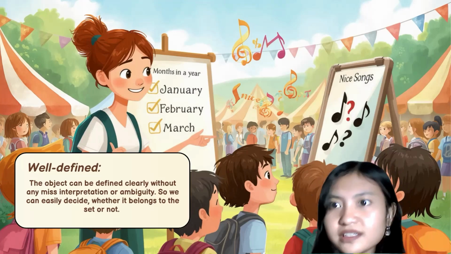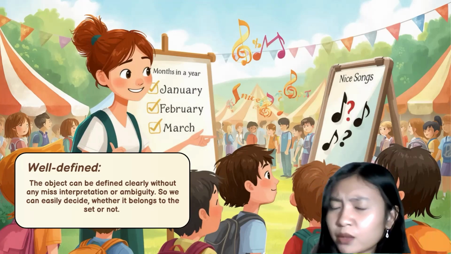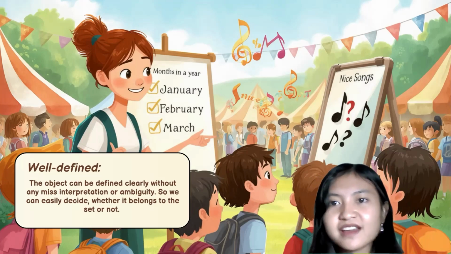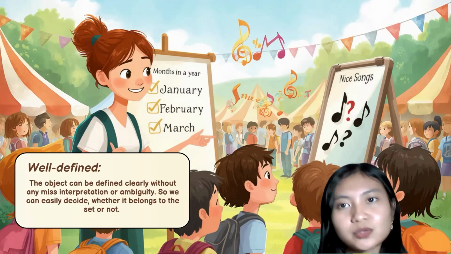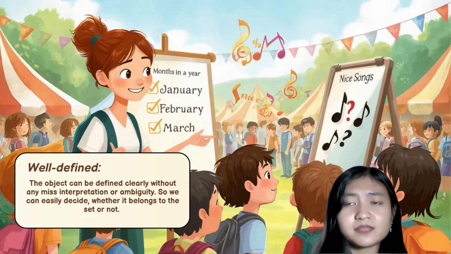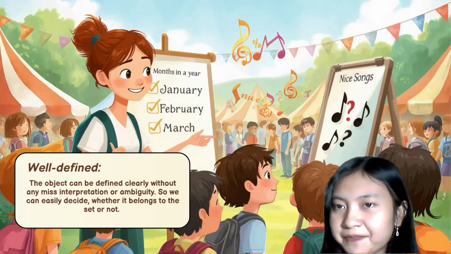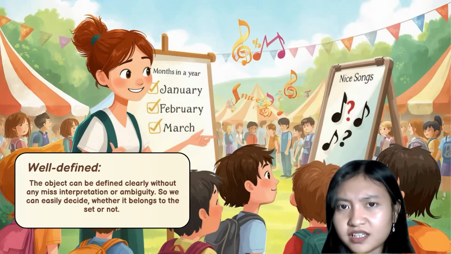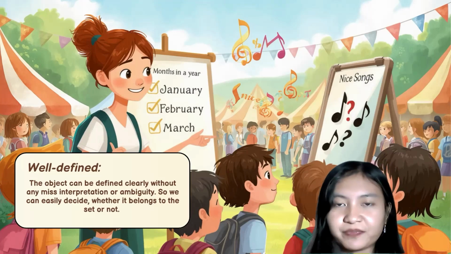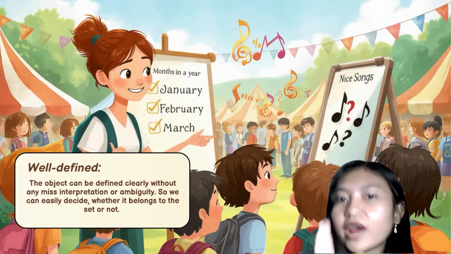Then what if I say nice songs? You might be confused, right? Does Night Changes by One Direction belong to this set? You might say yes or no because nice songs depend on one person's preference, right? I might say that Night Changes by One Direction is a nice song, but it doesn't mean that you must say the same as me. That's why nice songs cannot be considered a set, because it gives many interpretations and it's very subjective. Okay, that's all about well-defined.